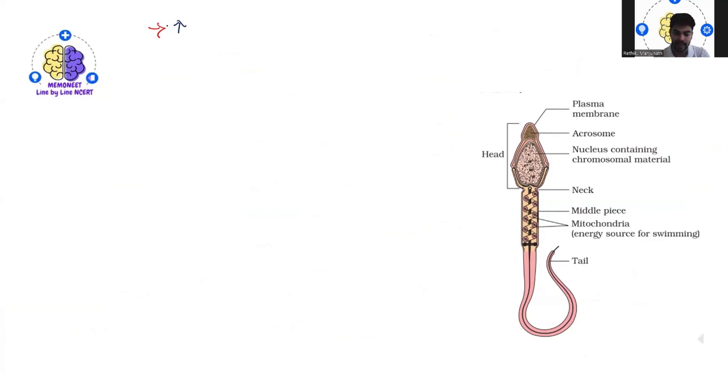A significant increase in the secretion of gonadotropin releasing hormone. So one thing that will be higher in our body during puberty is gonadotropin releasing hormone, which is secreted by the hypothalamus.